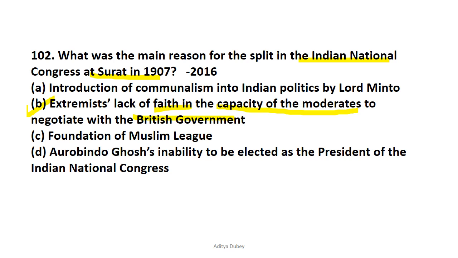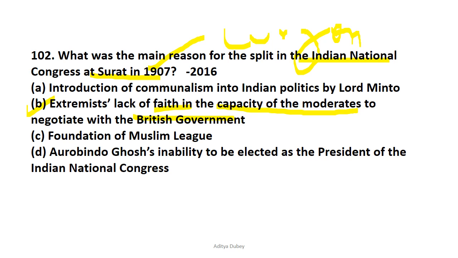They believed that the moderates lacked the capacity to negotiate with the British government, and they did not like their process and ideologies. That was one of the main reasons for the Surat split of Congress in 1907, and it was during Lord Curzon's time. In an exam they may ask who was the Governor General during the Congress split, so it was Lord Curzon.